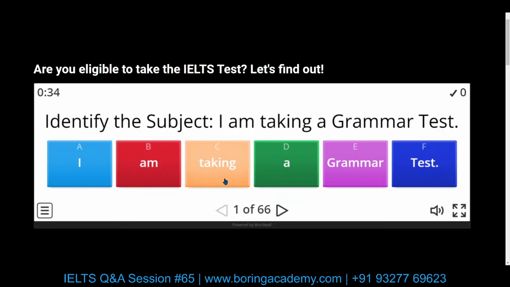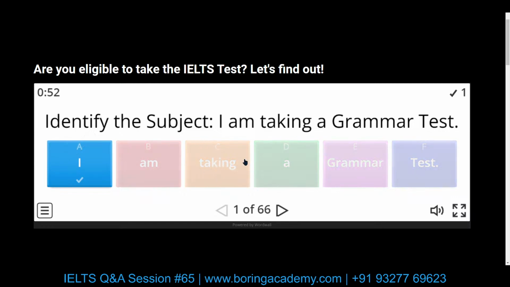Taking is a verb, the ING form, the gerund form of the verb. A is an article. Grammar and test are two nouns, and we can call them proper nouns. So I is our subject, taking is our verb, and a grammar test is our object. Alright, let's go to the next one.